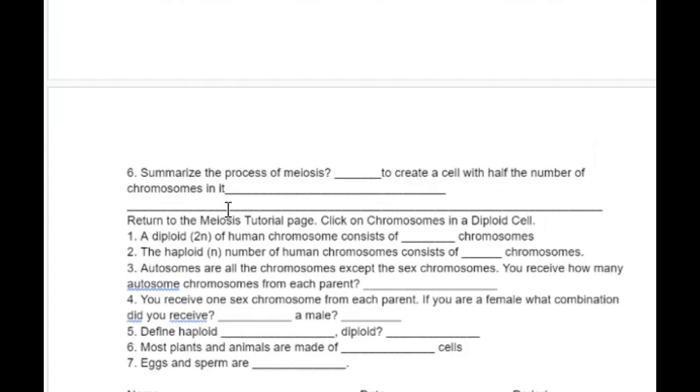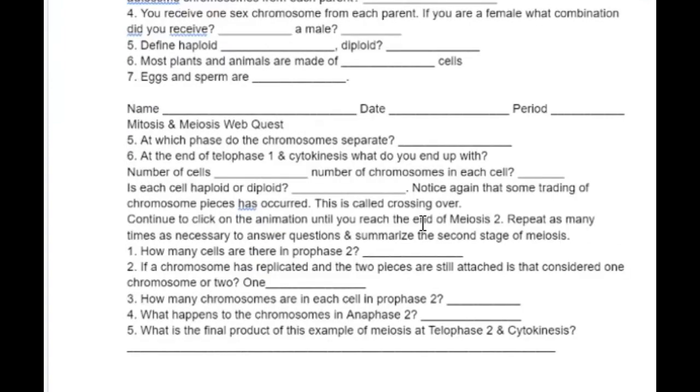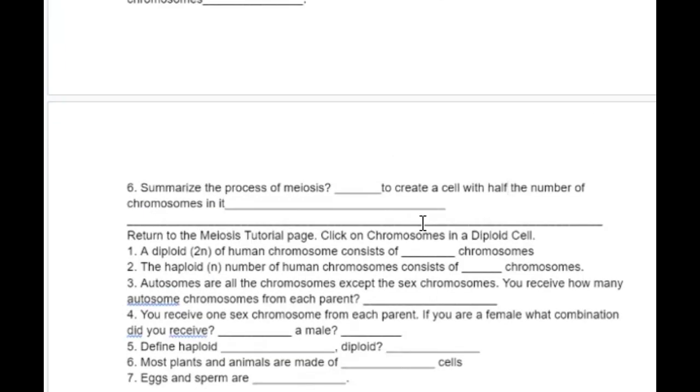I couldn't spell it. Return to meiosis. I didn't think I put meiosis in here. Diploid consists of 46 chromosomes. Haploid, those were two of your words, is 23. That's half the number of chromosomes.